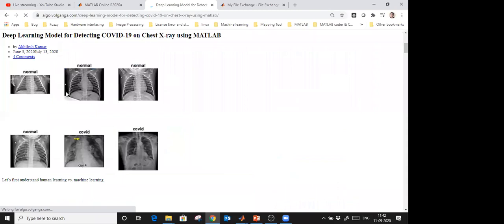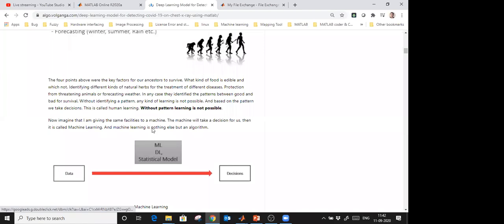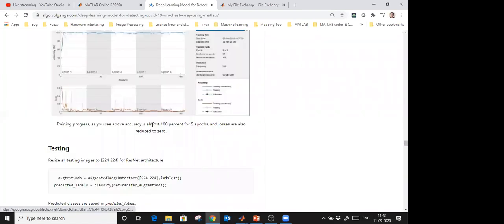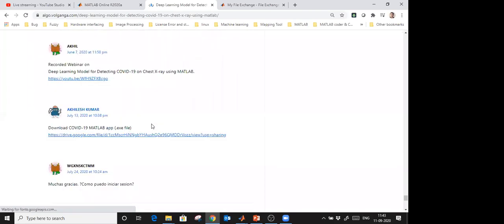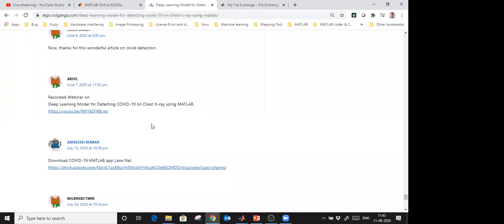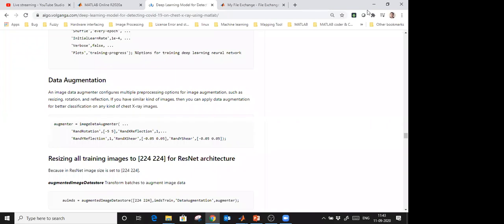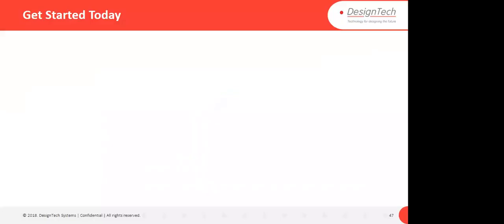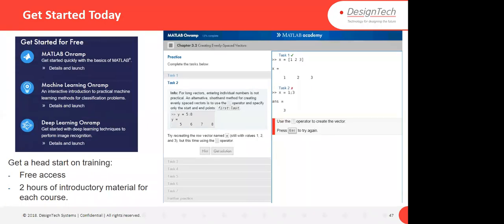Fine then. And here is the COVID-19 detection based on X-ray. If I scroll below, you will get the codes of that also. And I provided the data source also, meaning from where you can download all this data. So whatever code I have provided, and whatever data I use, you will get the data link from here too. So if you want to start machine learning and deep learning, you can go through that. We have machine learning on MATLAB and deep learning on MATLAB, and these are freely available on the MathWorks website.